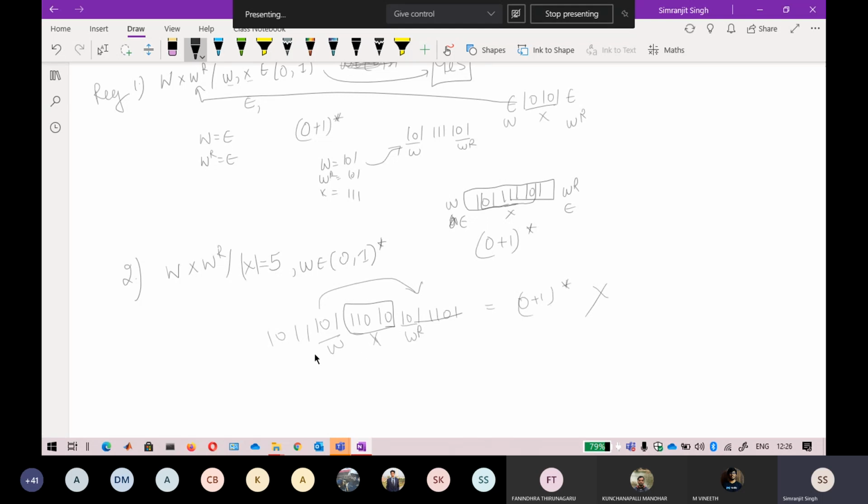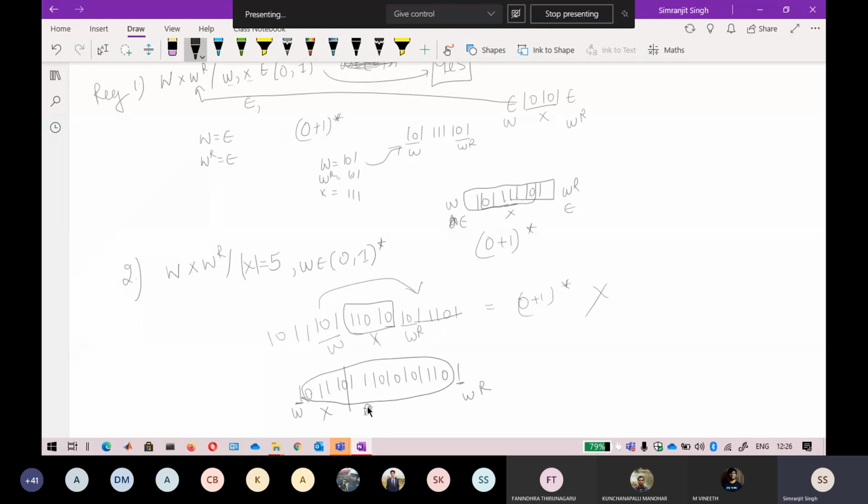So X can be, if you're thinking like this, that this is the string 1011 as 101, you could also be thinking like this, that it is also possible that I will take the value of W as the smallest W, and this will be the value of your WR. But you cannot consider all of this as X because the X has a length of only 5. Okay, so 1, 2, 3, 4, 5. So this is your X.